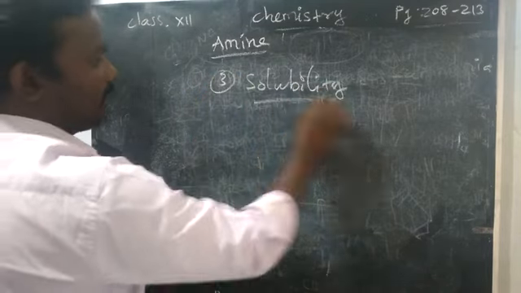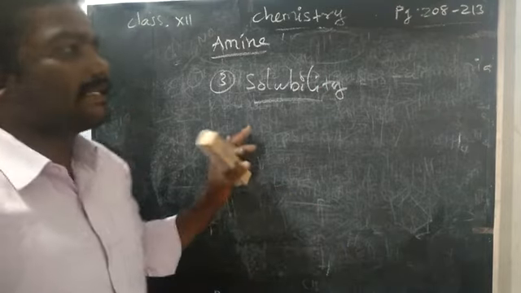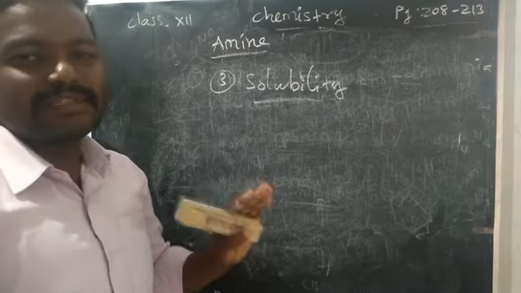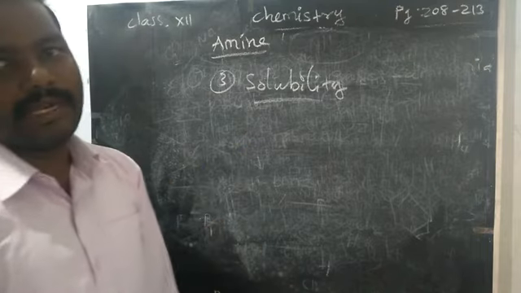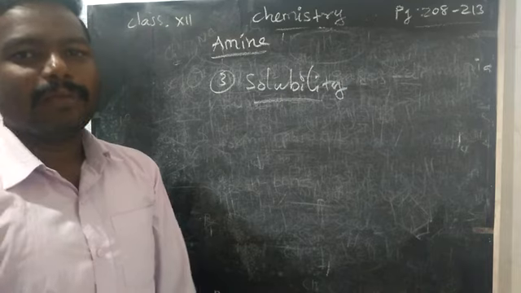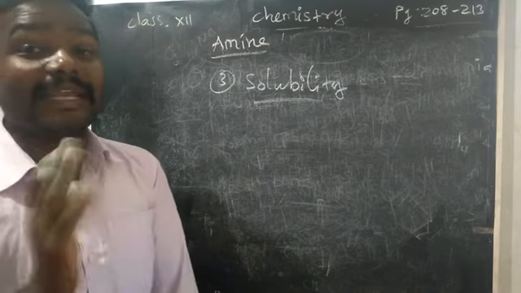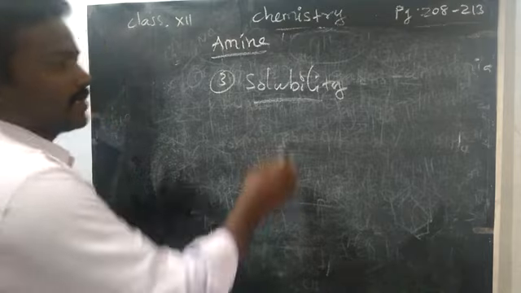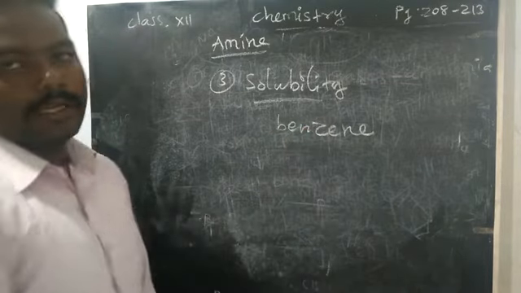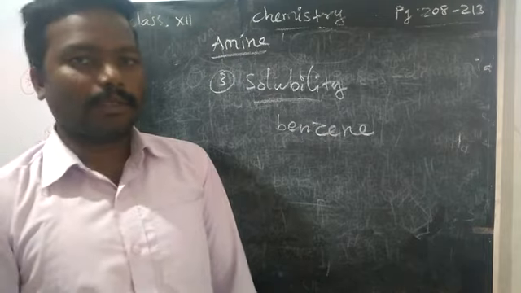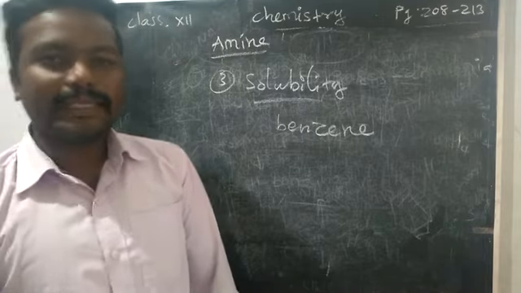So how is it soluble or insoluble in water? Actually, it is less soluble. Amines are generally insoluble, but the lower members will slowly dissolve because of hydrogen bonding. In general, we say amines are insoluble in water but readily soluble in organic solvents like benzene and ether. With water, insoluble; with organic solvent, soluble.